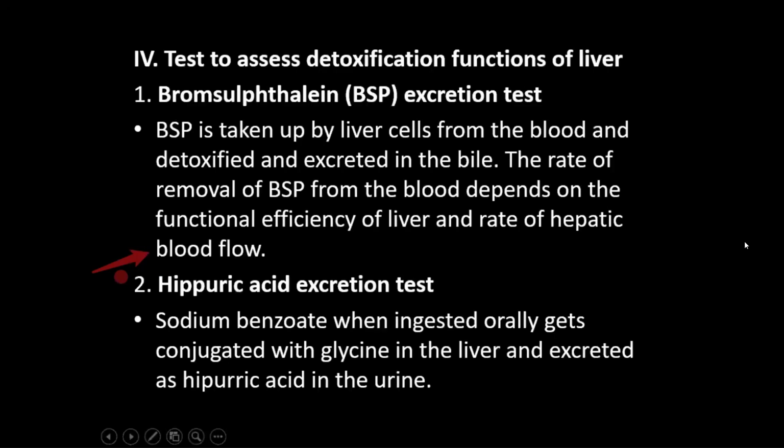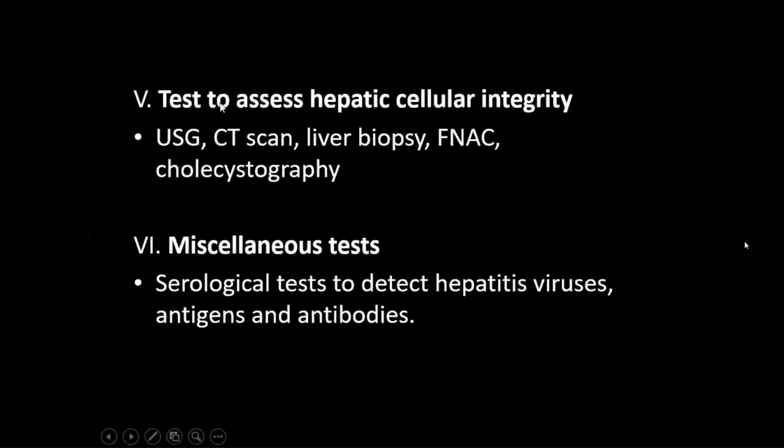Tests to assess the detoxifying function of liver: colored substances are removed by the liver, and drugs are detoxified by the liver. Now, tests to assess hepatic cellular integrity can be done by USG, CT scan, liver biopsy, FNAC, and cholecystography. Miscellaneous tests are the serological tests to detect hepatitis virus, antigens, and antibodies.